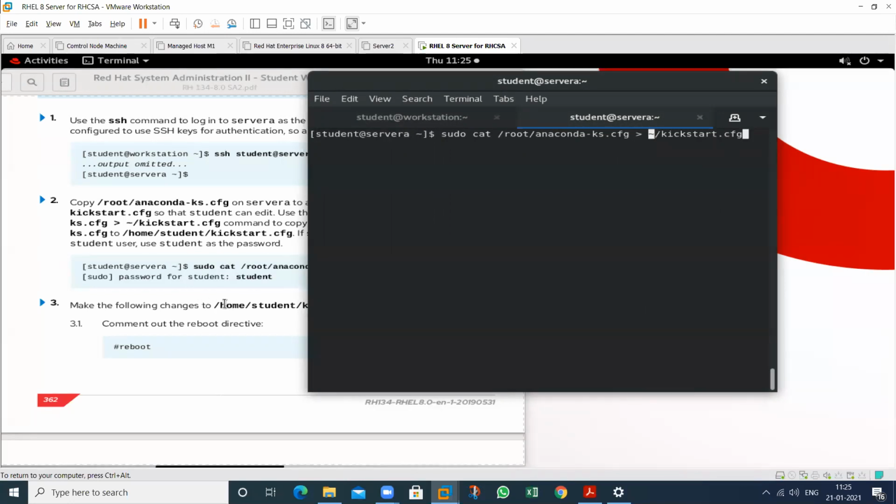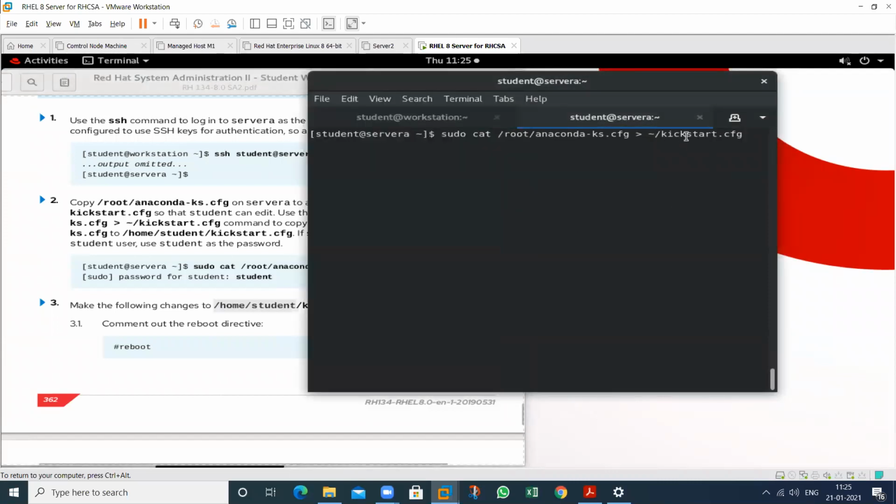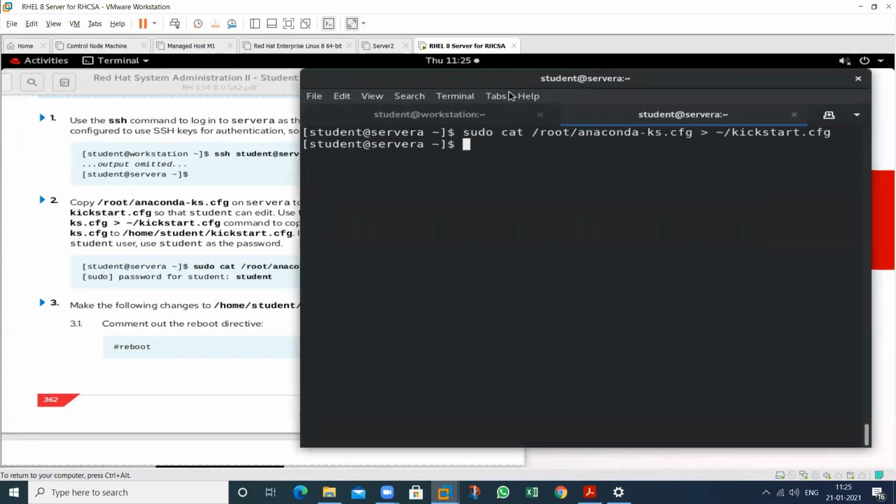Home means home student. Then give the name of this particular file, kickstart. The original name of this particular file is anaconda. So save this particular file by using this particular name. So this is my own file name, that is kickstart file. Then save this. Now it's visible clearly.